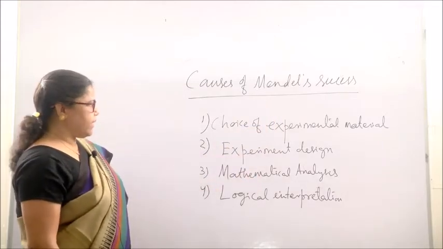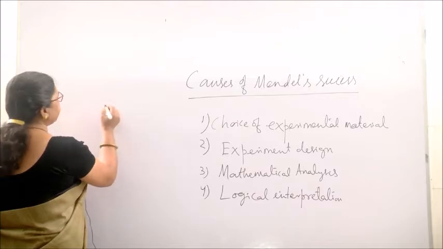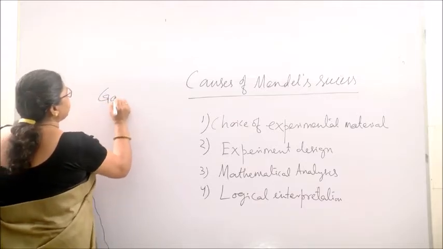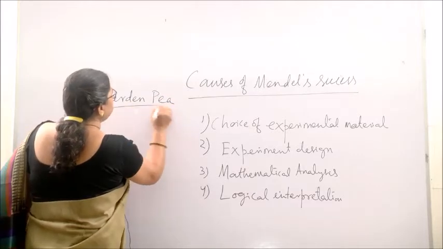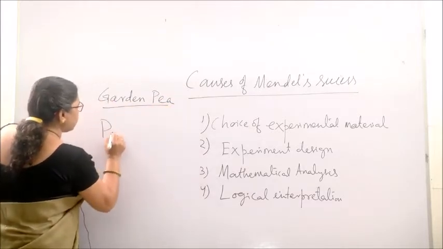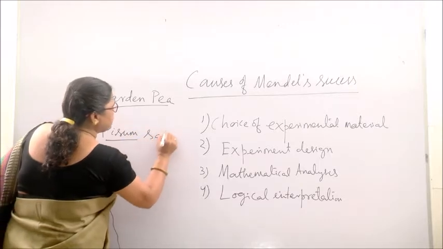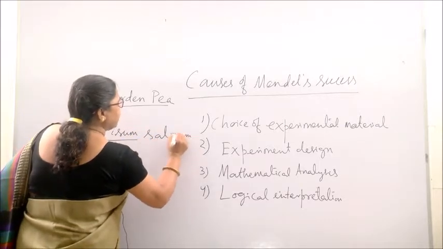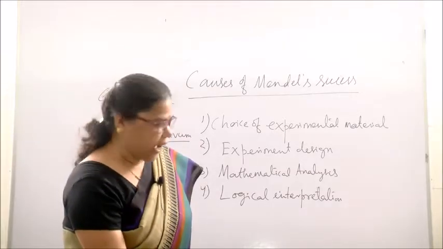What experimental material was used by Mendel? That is nothing but the garden pea, which I have already told you. The experimental material is garden pea, and the scientific name of it is Pisum sativum. As a student of botany, you should know the scientific names of plants.